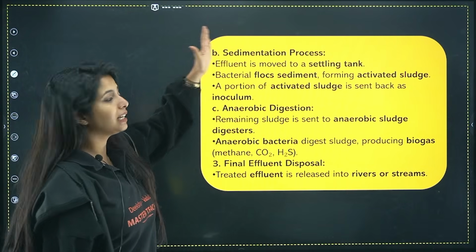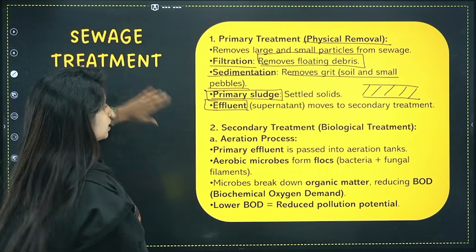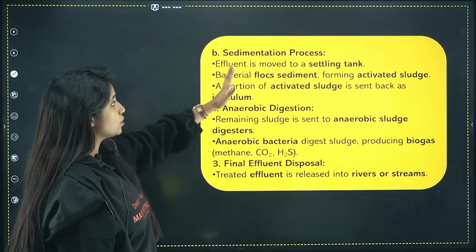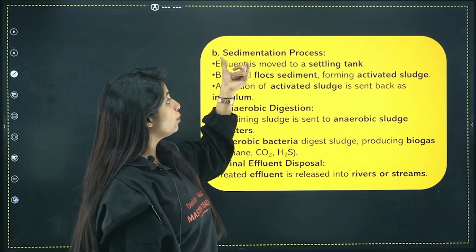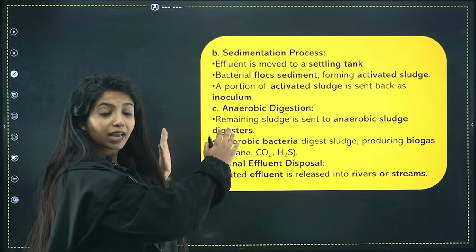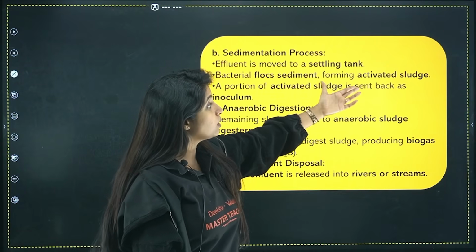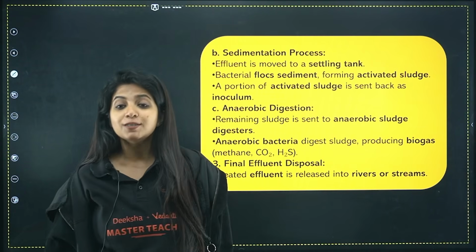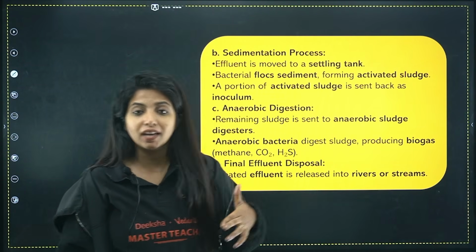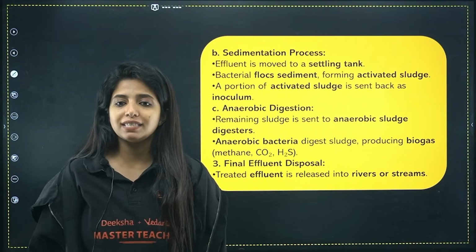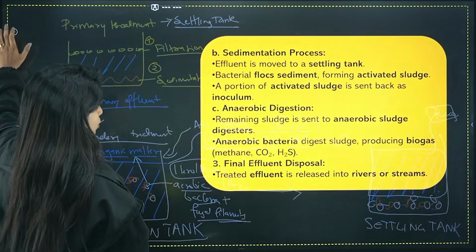Now is the sedimentation process. So first is the aeration process that we did. The second process, sedimentation, where the effluent is moved to a settling tank. Whatever effluent was there, we are taking it to what? The settling tank. The bacterial floc sediment forming what? Activated sludge. So now this floc which is sedimented out there, you have a name for it. You call this a what? Activated sludge.